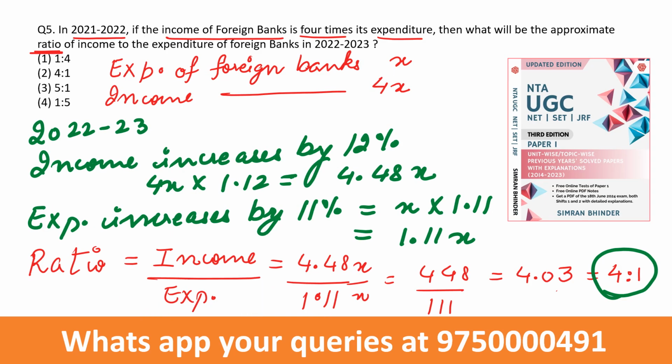The last question with respect to data interpretation, that is question number 5 in 2021-2022. If the income of foreign banks is 4 times its expenditure, then what will be the approximate ratio of income to the expenditure of foreign banks in 2022-2023? So if we assume the expenditure of foreign banks as x, then the income of foreign banks will be 4x. Clear? Then the ratio is asked approximately in 2022-2023.